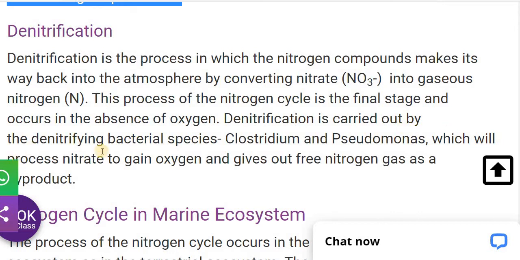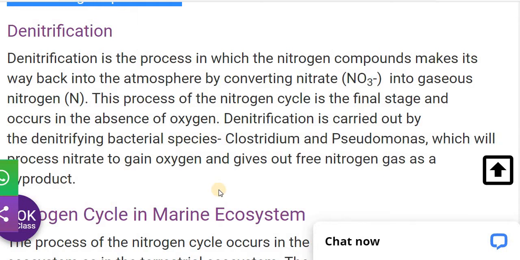Denitrification is carried out by denitrifying bacterial species, such as Clostridium and Pseudomonas, which process nitrate to gain the oxygen and give out free nitrogen gas as a product.